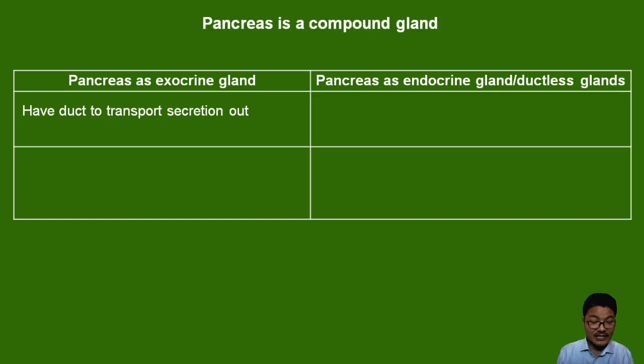Okay, pancreatic juice is secreted through a pipe or through a duct. So these are duct glands.